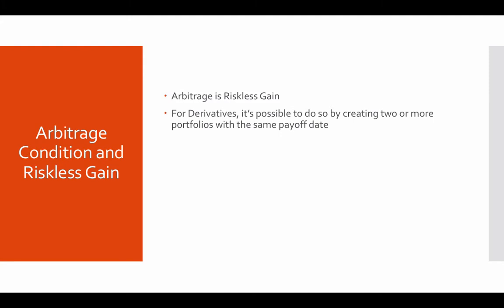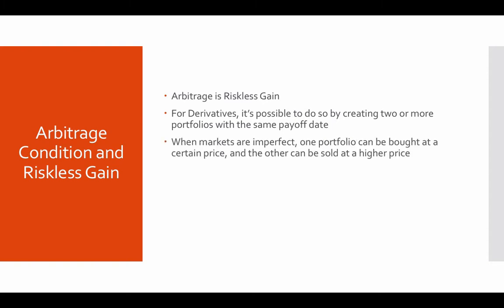So for derivatives, it's possible to do so by creating two or more portfolios with the same payoff date. When markets are imperfect, one portfolio can be bought at a certain price and the other can be sold at a higher price. So whenever there are imperfections in the market, two similar portfolios which have the same payoff date ought to have, along with the same payoff amounts, the same price. They should command the same price.